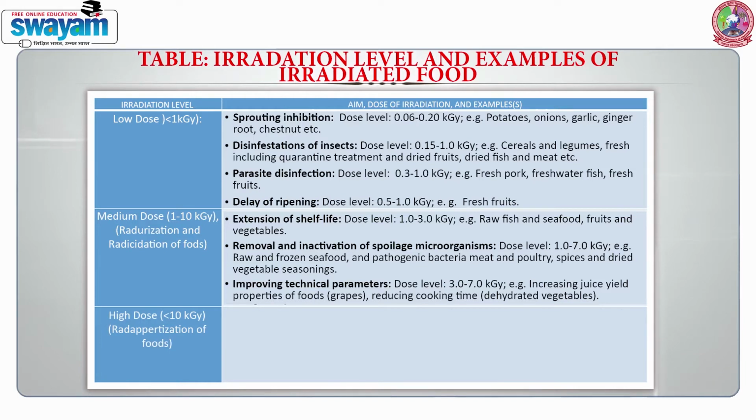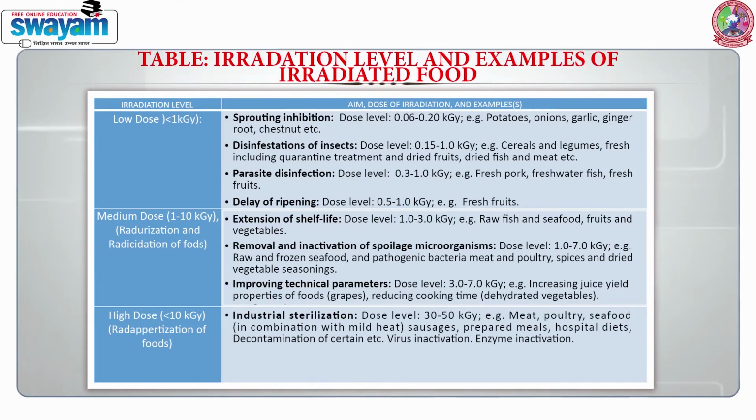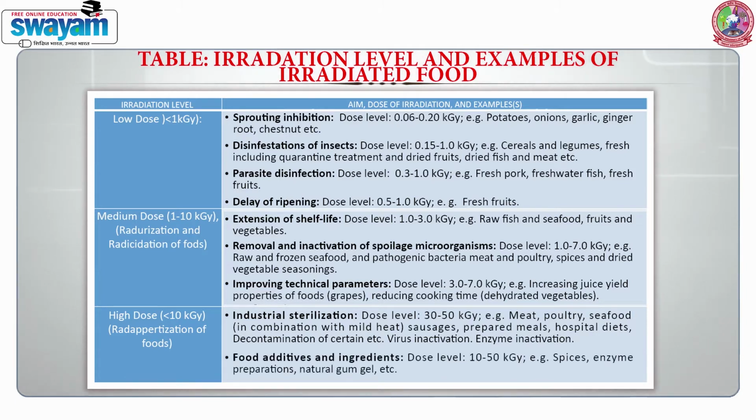High doses, that is more than 10 kGy. Industrial sterilization, dose level 30 to 50 kGy for meat, poultry, seafood, sauces, prepared meals, hospital diets. Decontamination, virus inactivation, enzyme inactivation, food additives and ingredients, dose level 10 to 50 kGy: spices, enzyme preparation and natural gum gel, etc.